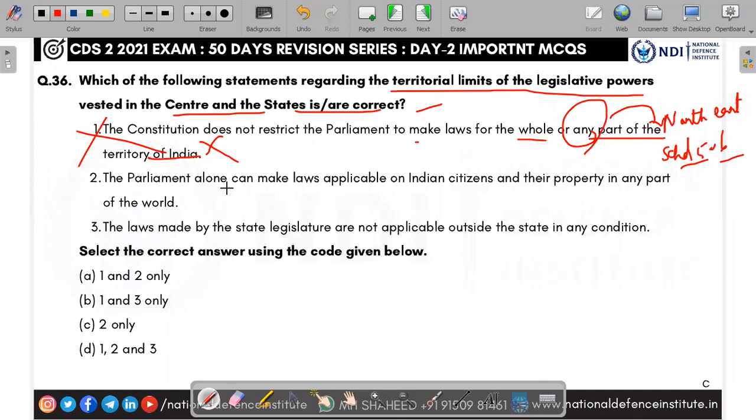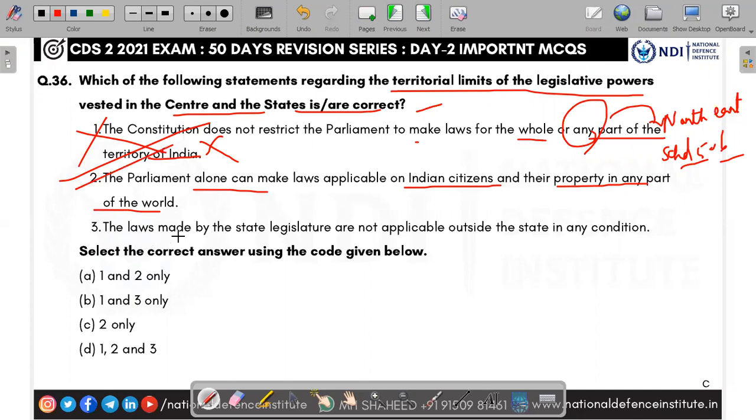You see the second one: the Parliament alone can make laws applicable to Indian citizens and their property in any part of the world. Yes. Whenever an Indian is staying abroad, an NRI, non-resident Indian, he will be administered by the parliamentary law and not the state law. The second one is right, absolutely.